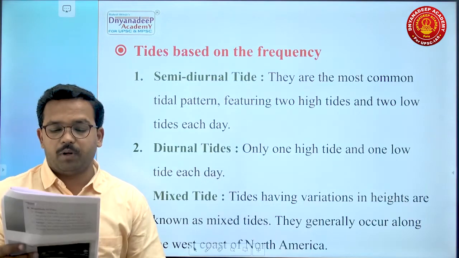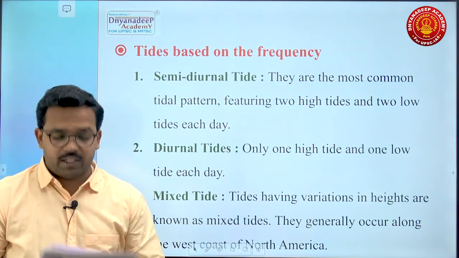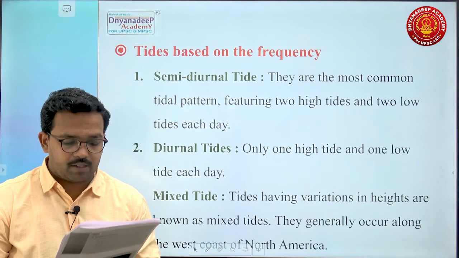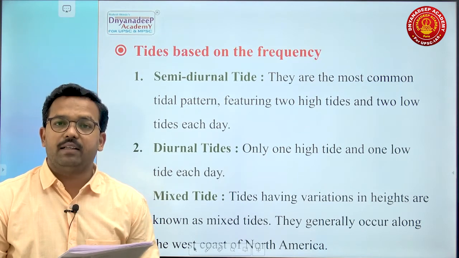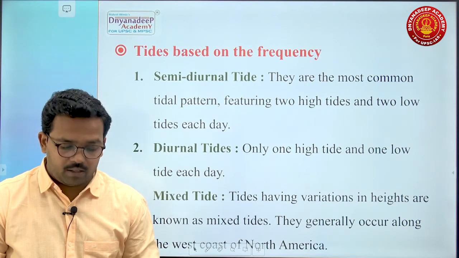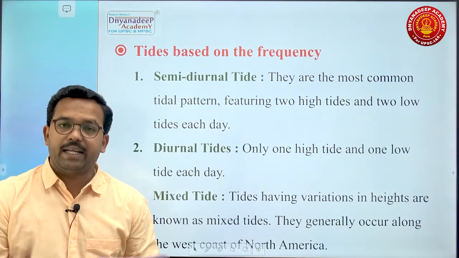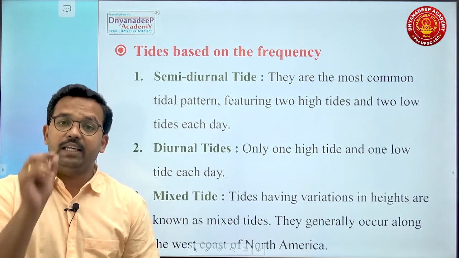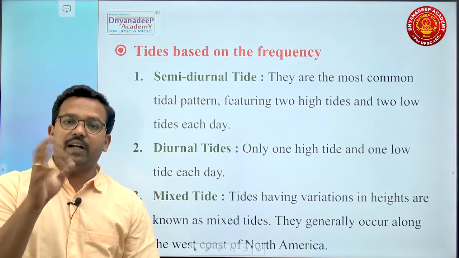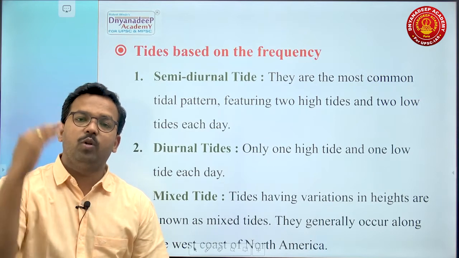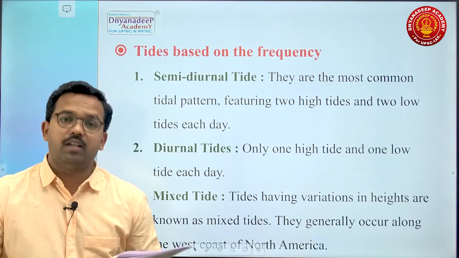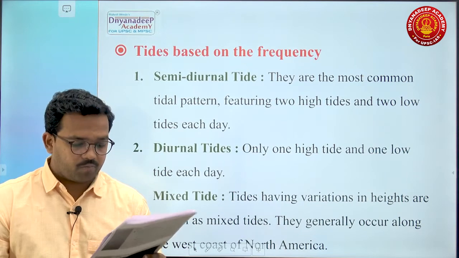Now, certain important definitions: tides based on frequency. First type is semi-diurnal tide. Semi-diurnal tides are the most common tidal pattern, featuring 2 high tides and 2 low tides each day. If you go to Alibag, you will realize that every day you will have 2 higher tides and 2 lower tides. So it is a semi-diurnal tide, occurring every 6 hours a day.